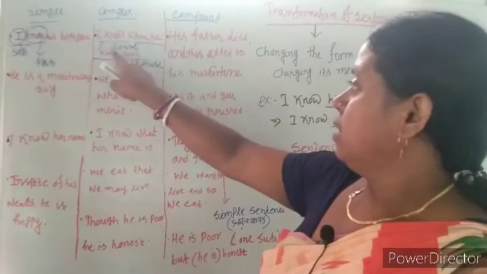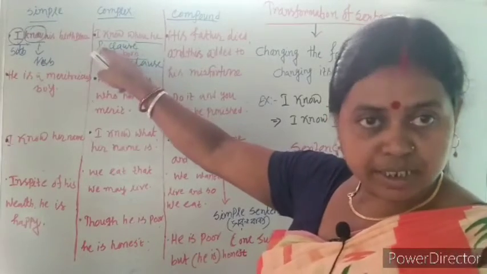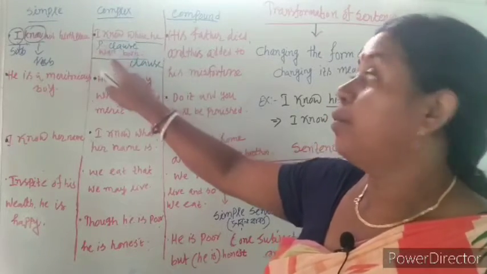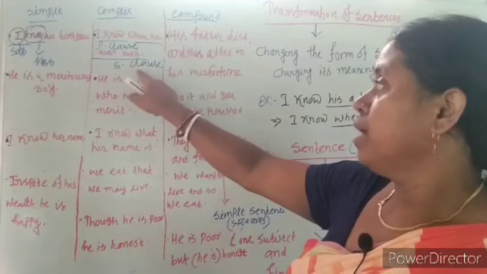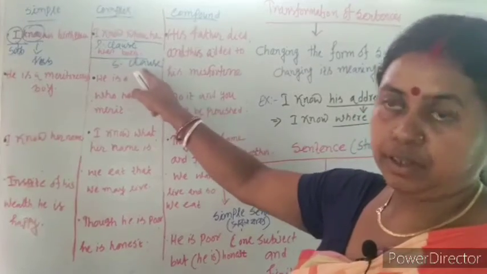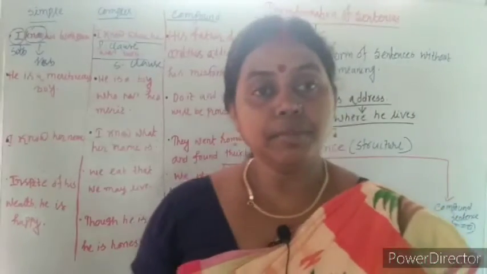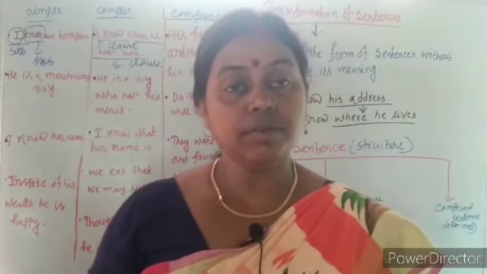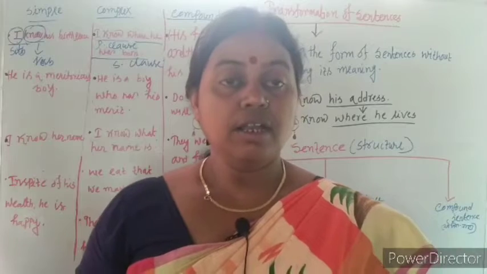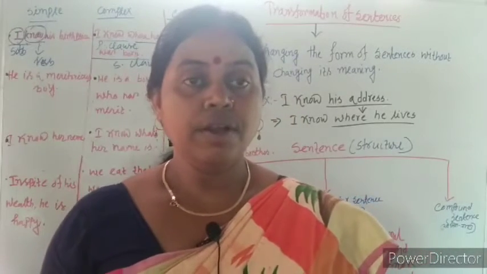So, in this sentence there is only one principal clause and one subordinate clause. So, it is a complex sentence. That means a sentence which has only one principal clause and one or more subordinate clauses is called complex sentence.